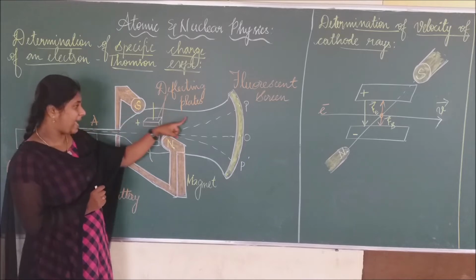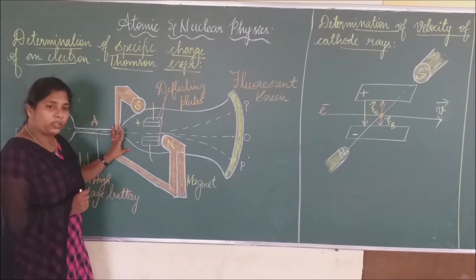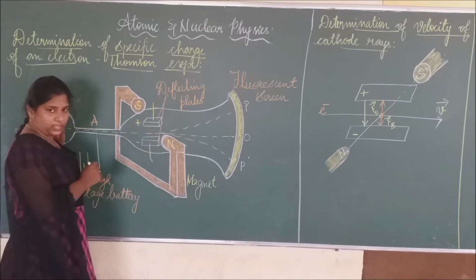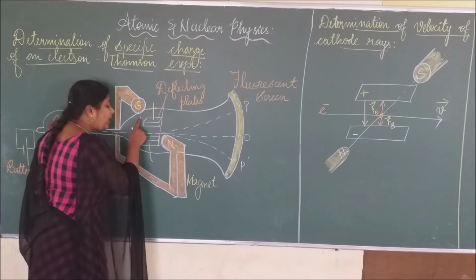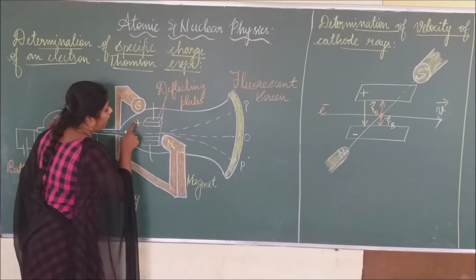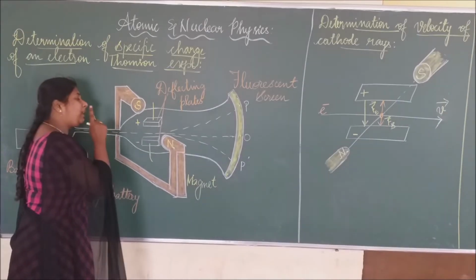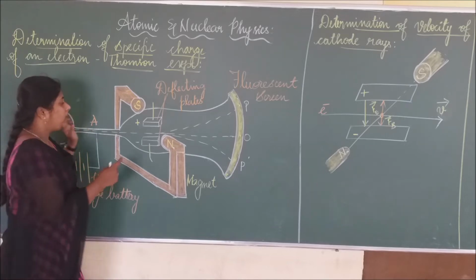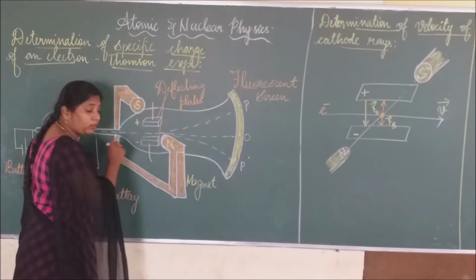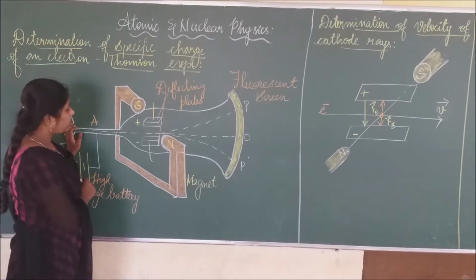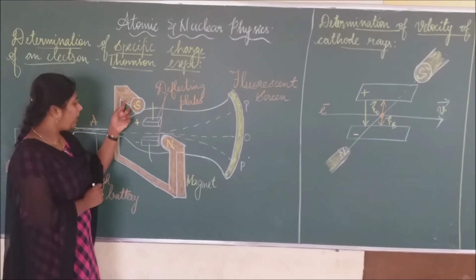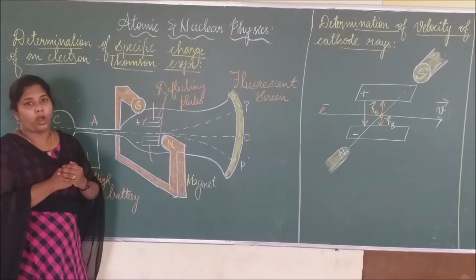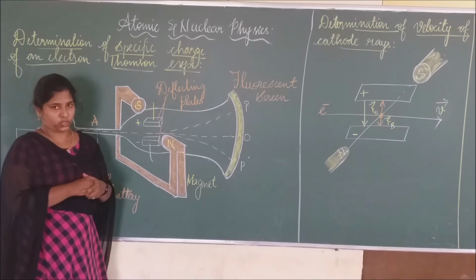And this gas discharge tube is kept between the pole pieces of what? Magnet here, right? In which the magnetic field is passing, and also the electric field is passing, which means the positive plate and negative plate are here. The electric lines of force start from positive charge and terminate at what? Negative charge, right? So the electric field is acting vertically downwards. Okay, and here also the magnetic field is passing. So these two electric and magnetic fields are acting perpendicular to each other, right?